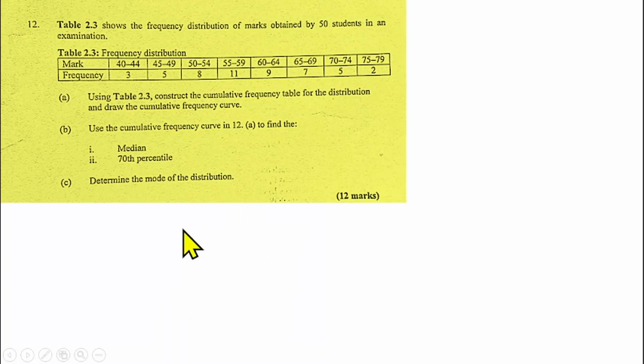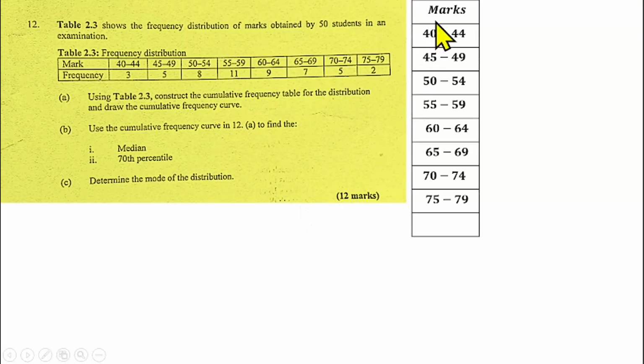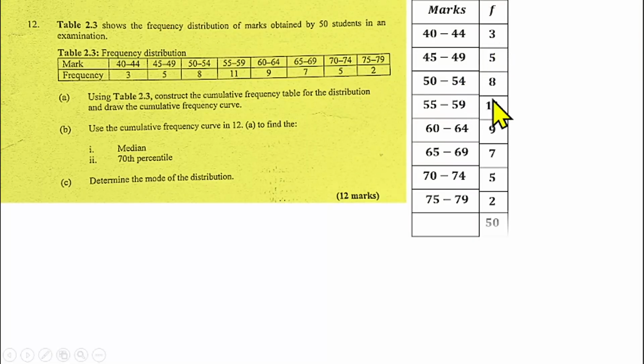Now, what do we do? You have to use this table to construct a cumulative frequency table. I can draw this table like this. So I have the mark, which represents the class interval, and the frequency is here. Then I'm to prepare a cumulative frequency table from this frequency table.